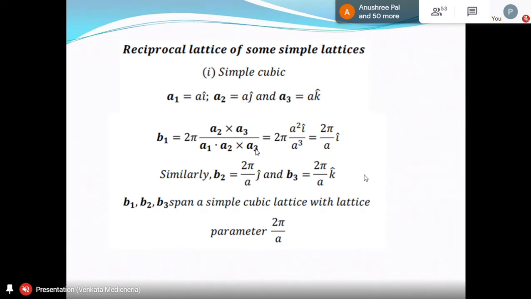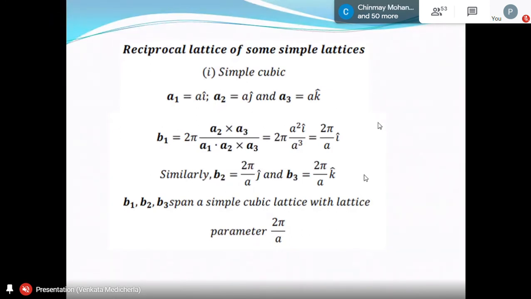Similarly, we do it for B2 also. We take the B2 expression, A3 × A1 by A1 · (A2 × A3), multiplied by 2π. That will give you 2π by a into j cap. And B3 is equal to 2π by a into k cap. Now what has happened? We have got three vectors, one along i cap, one along j cap, one along k cap. They look exactly like the original primitive vectors, except a is replaced with 2π by a. That's all, and the value is different. That means you again got a simple cubic, but the lattice parameter is 2π by a, not a.